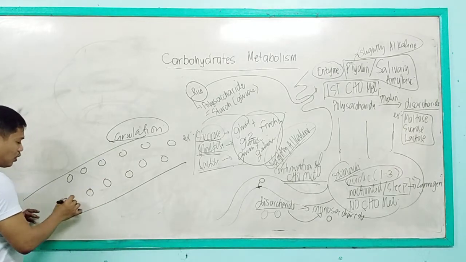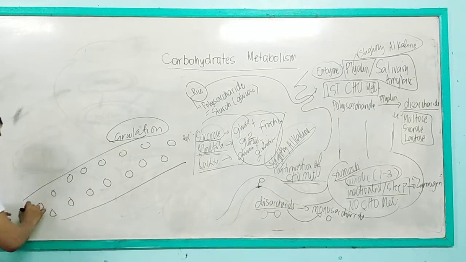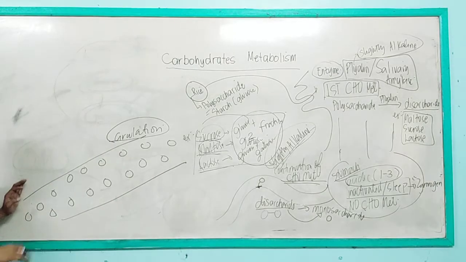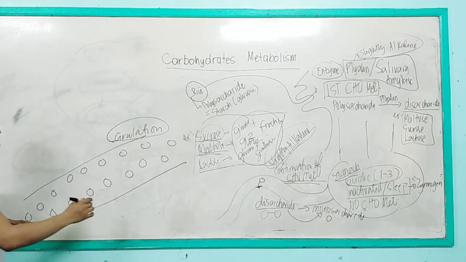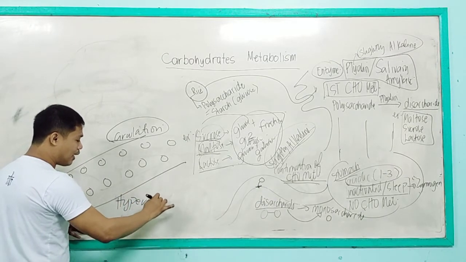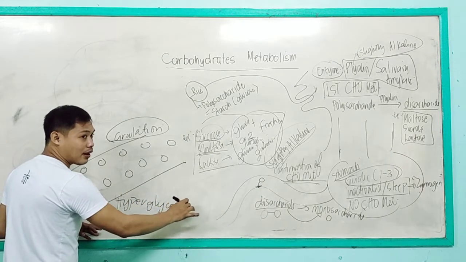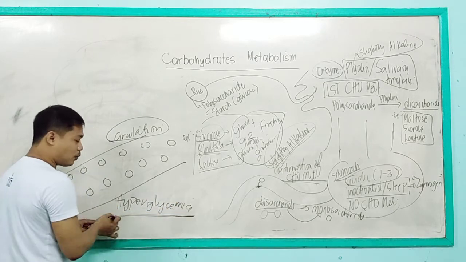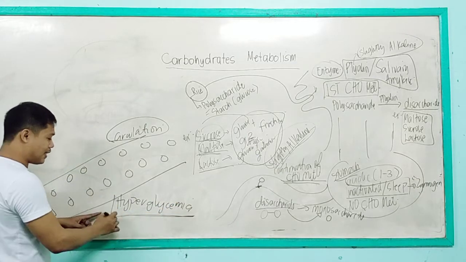significant level of glucose in the circulation. That significant level of glucose in the circulation is termed hyperglycemia.